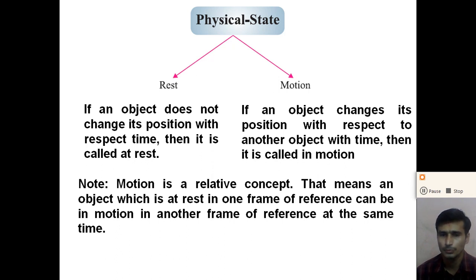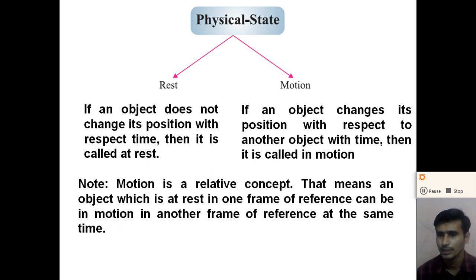So from where we observe the motion of the object is also important. Motion is a relative concept between the object and the observer, and where and in which situation the observation takes place is also important.